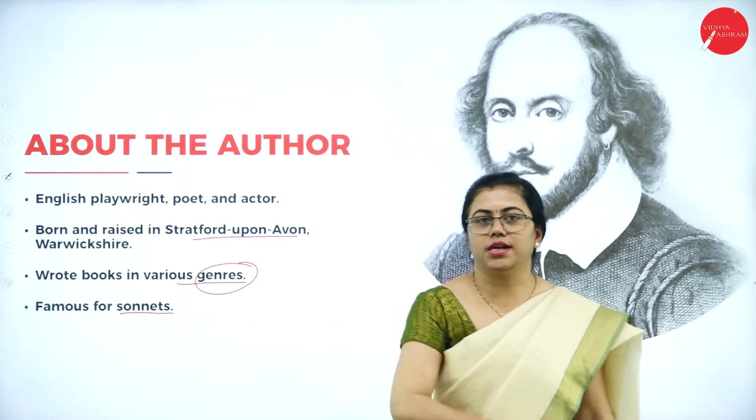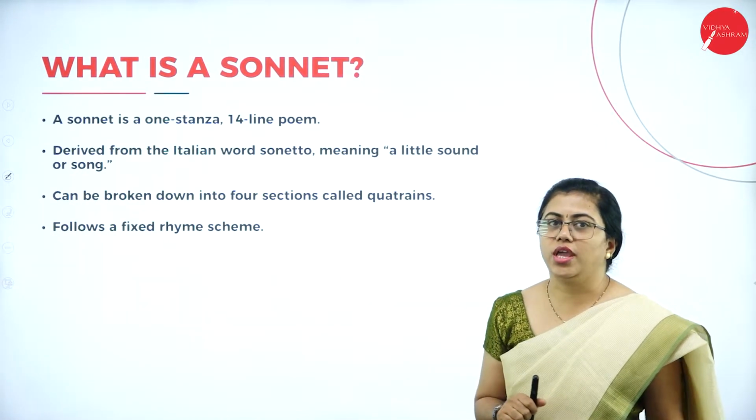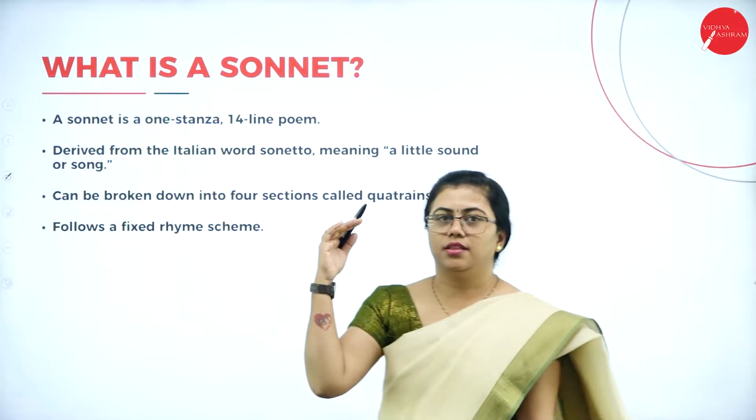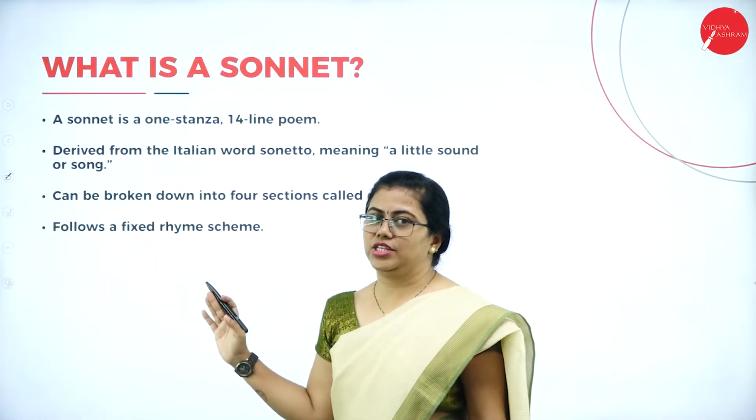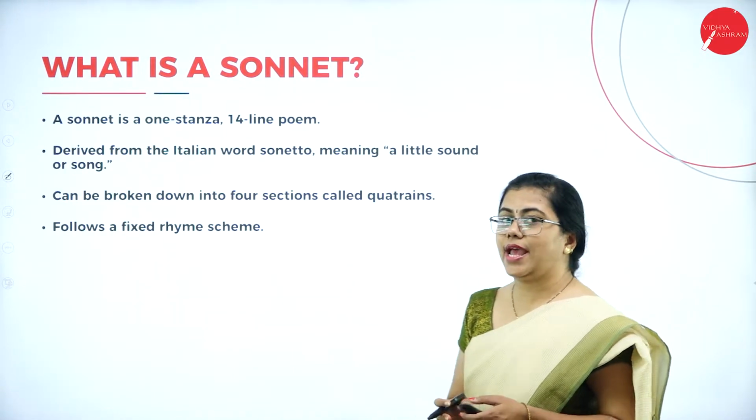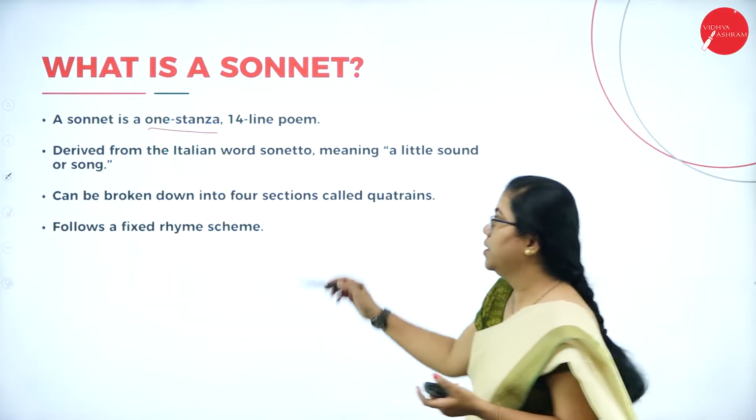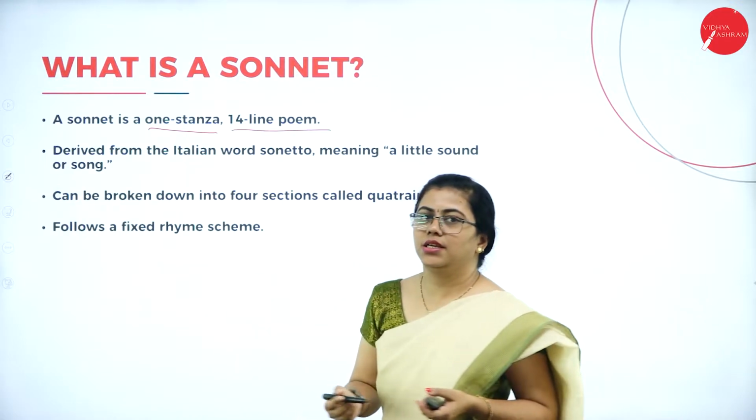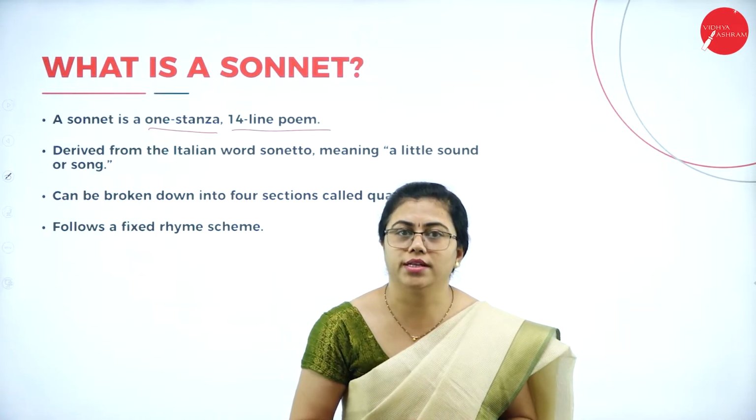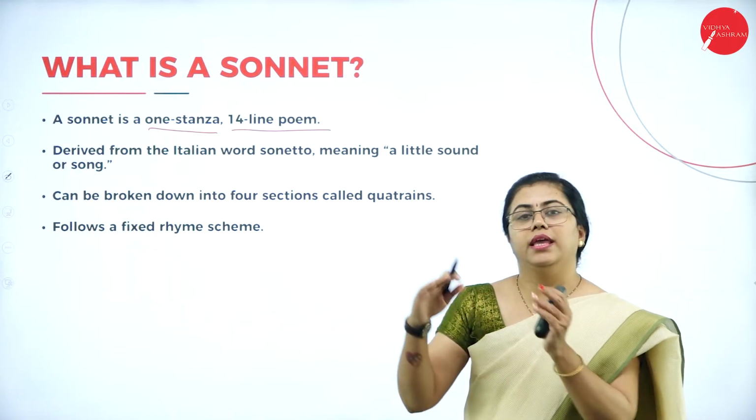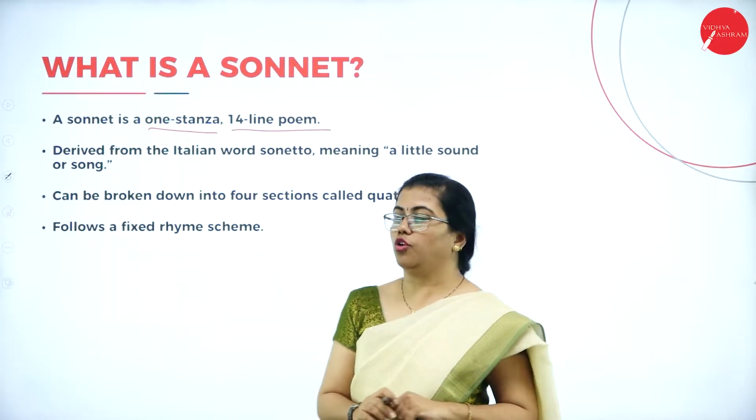Now we'll understand what a sonnet is. This is not the car brand Sonet, that is different. That is spelled S-O-N-E-T, and this is S-O-N-N-E-T. A sonnet is a one stanza poem which has 14 lines in it. All of it altogether constitutes one stanza only. In prose you call it a paragraph, in poems you call it a stanza. Hope you know that.